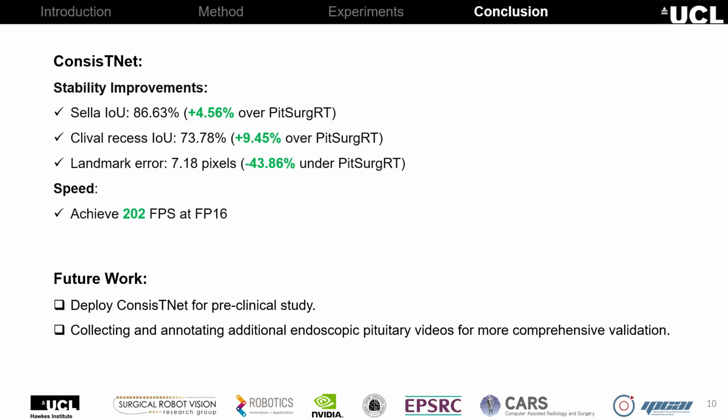Next, we plan to deploy ConsisTNet for preclinical studies and to collect and annotate additional endoscopic videos for more comprehensive validation.